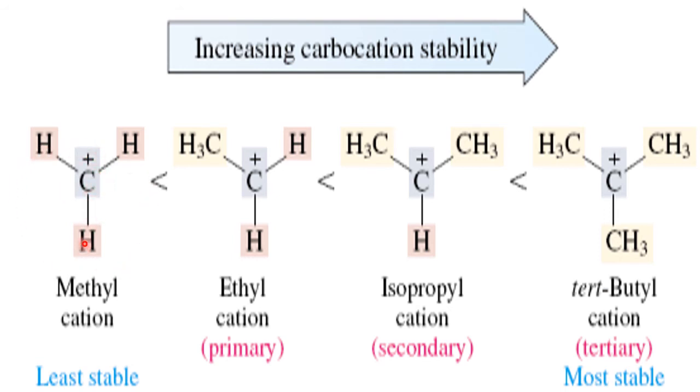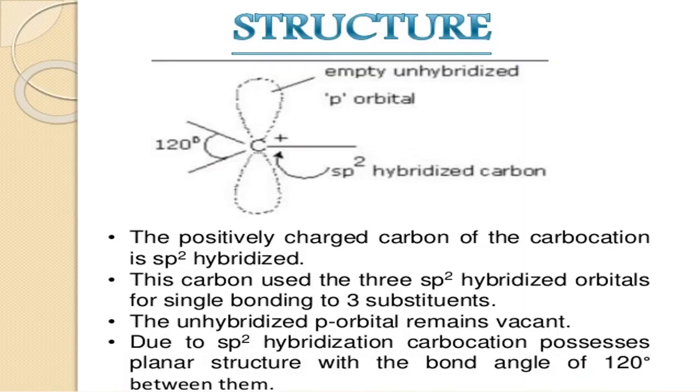Who will donate electrons to the plus charge of this carbon? No one is there, so it is unstable. Here one help is there, here two helps are there, here all help is there. So the more electron donating groups around the carbon plus, the more stable it is. Therefore it is most stable, least stable, intermediate stability.